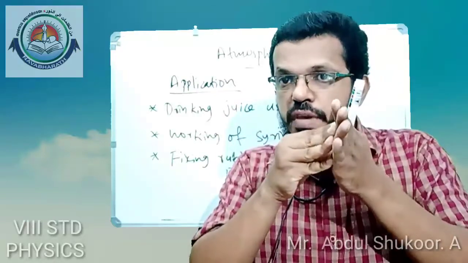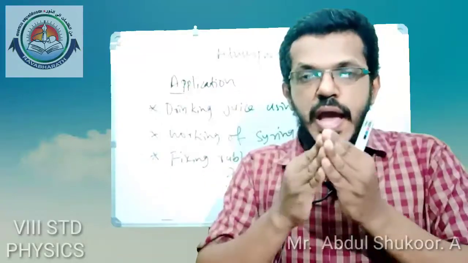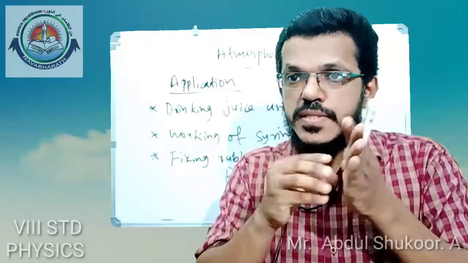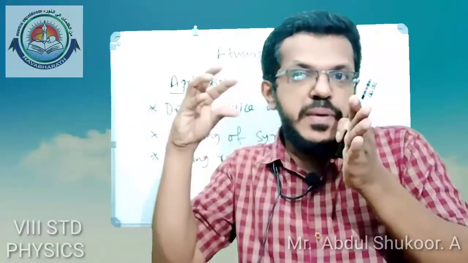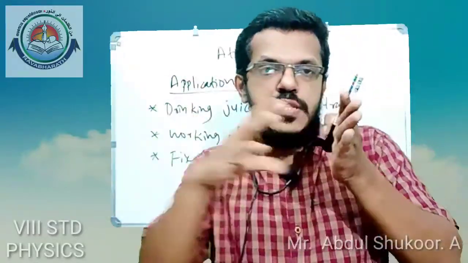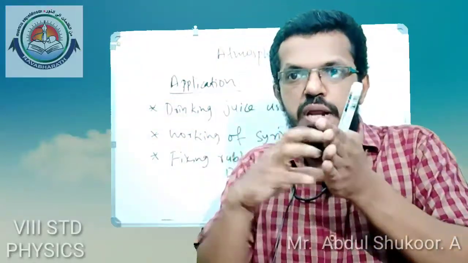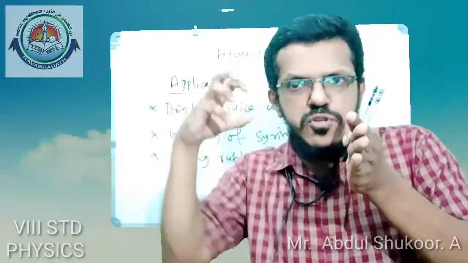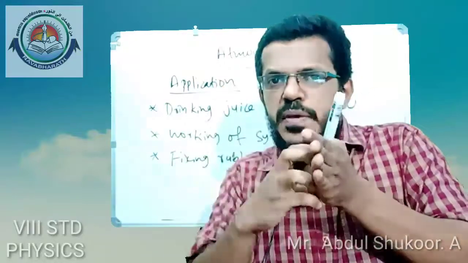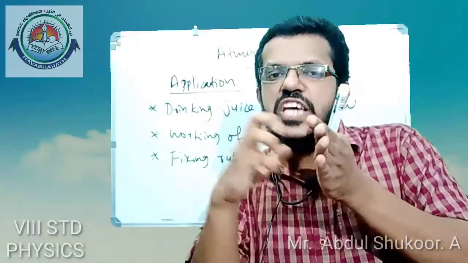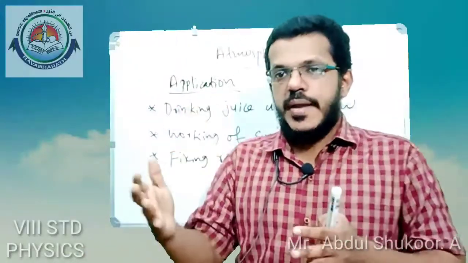Then the air between the suction pad and the wall is forced out, reducing the pressure inside the rubber sucker. The greater outer atmospheric pressure pushes the rubber sucker tightly onto the wall and helps it stick to the surface. That is another application of atmospheric pressure.